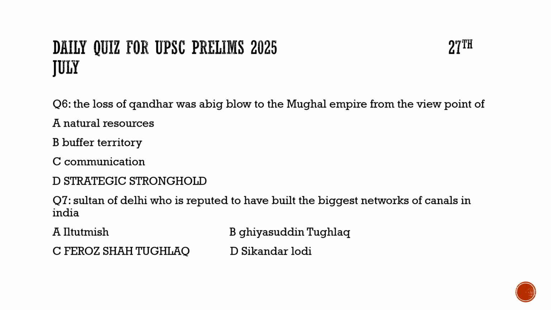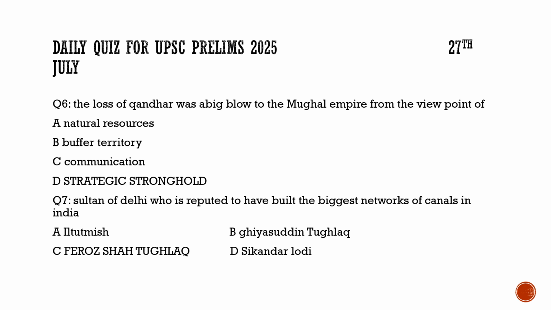Now, moving forward to the previous year questions here. The first question from the medieval India here is, the loss of Kandahar was a big blow to the Mughal Empire from the viewpoint of first natural resources? No. Buffer territory, definitely not. Communication, definitely not. It was a strategic stronghold for the Mughal Empire, so the loss of Kandahar was a big blow in the viewpoint of strategic situation. In that area, it was very important. Kandahar was important for them.